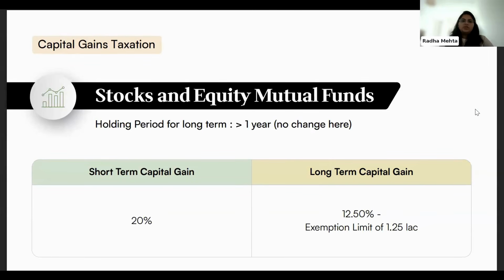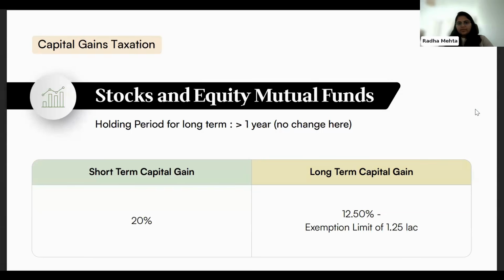For this financial year, the taxation rules are as such. If it is a short-term capital gain, then the tax rate is 20%. If it is a long-term capital gain, it is a 12.5% tax rate with an exemption limit of 1.25 lakhs. So that is for stocks and equity mutual funds, meaning where the equity exposure is more than 65%.